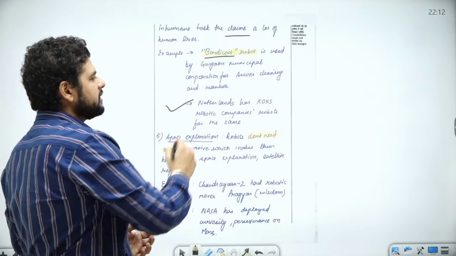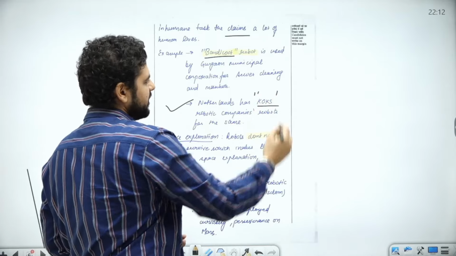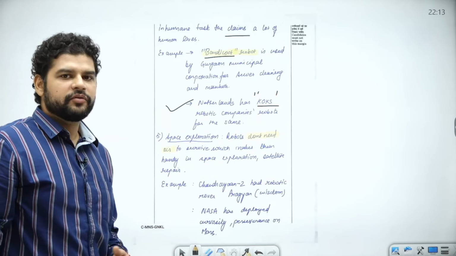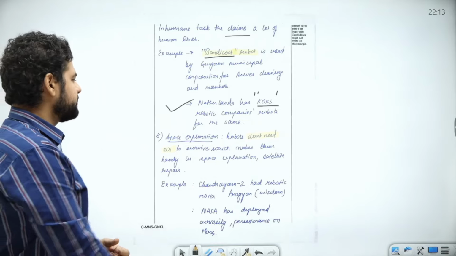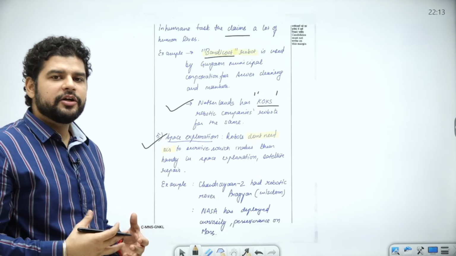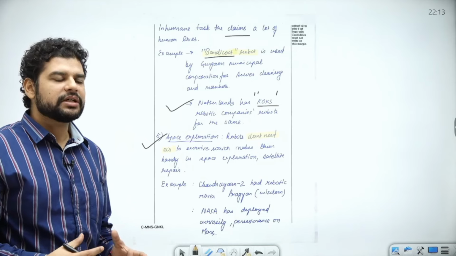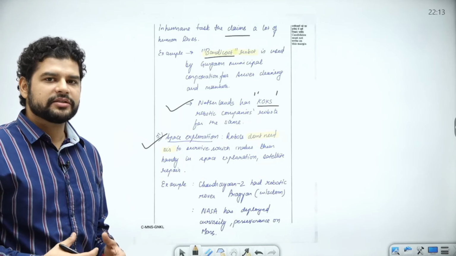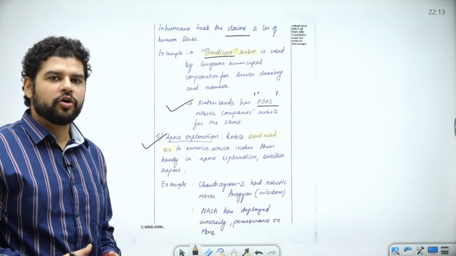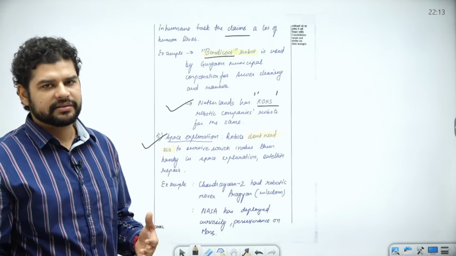In Netherlands, there is a KOKS robot. I know it sounds funny. So KOKS robotic company's robot for the same purpose. Next, space exploration. Chandrayaan 2 had a lander. These are robots. Now, please don't consider only human looking things as robots. Even the automatic vacuum cleaner called Roomba is a robot. So robots come in different shapes and sizes.